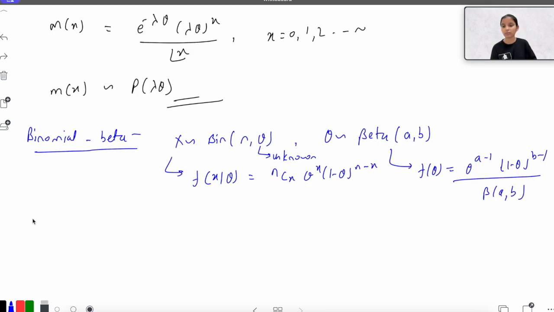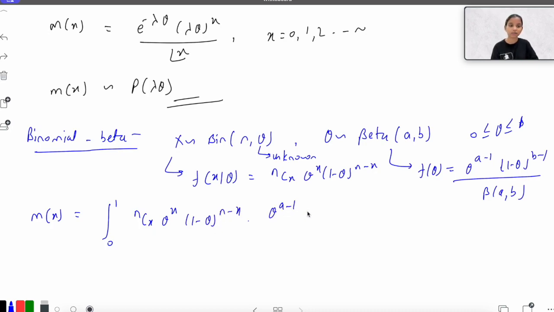Okay, so my m of x, the marginal distribution of x, would be equal to the integral from 0 to 1, because I know that the beta distribution ranges from 0 to 1. So we will be having nCx theta raised to the power x, 1 minus theta raised to the power n minus x, into theta raised to the power a minus 1, 1 minus theta raised to the power b minus 1 upon beta a comma b, into d theta.